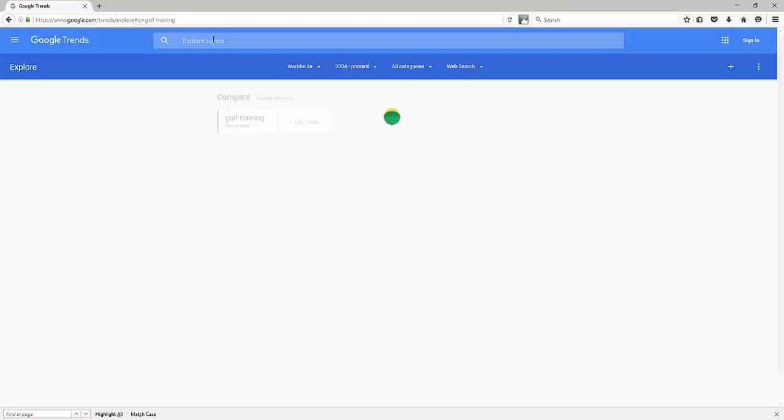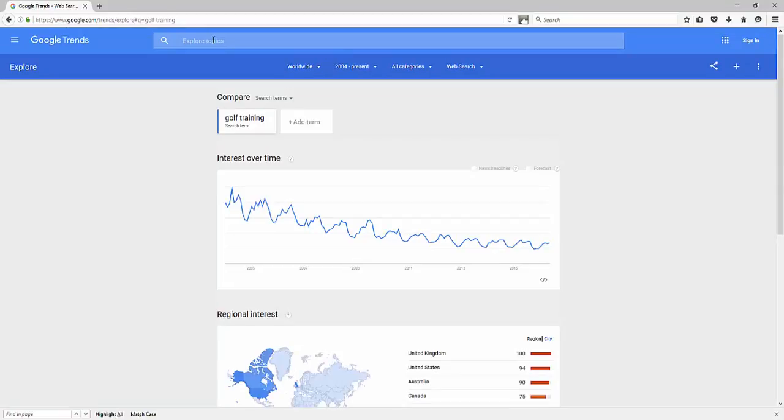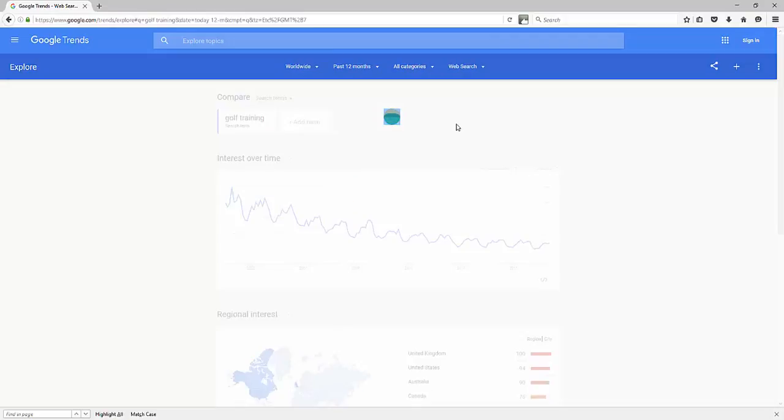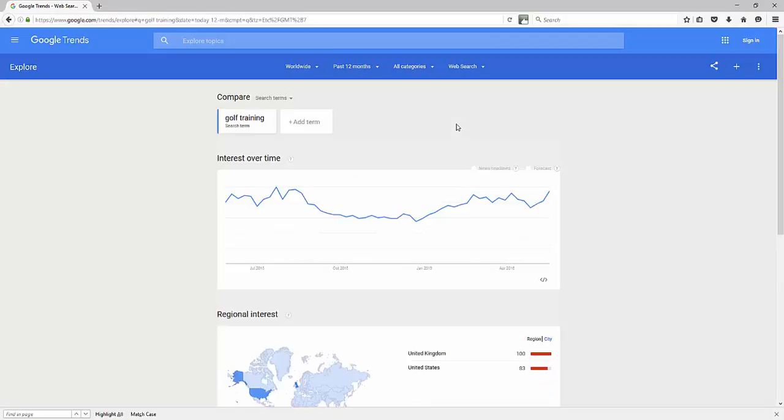It's going to bring up the results here and show us a chart, which we've already seen from the previous video. Now, here's where it gets really powerful. So I can actually do a search and say, I actually am just curious how this phrase is performing for, let's say, for example, for the past 12 months. Let's see how it's done over the past 12 months and kind of see what trends it's at. So it's kind of maintained. It looks like it's doing really well. It dropped a little bit there and it's kind of going back up. So no major changes there, no major shifts.